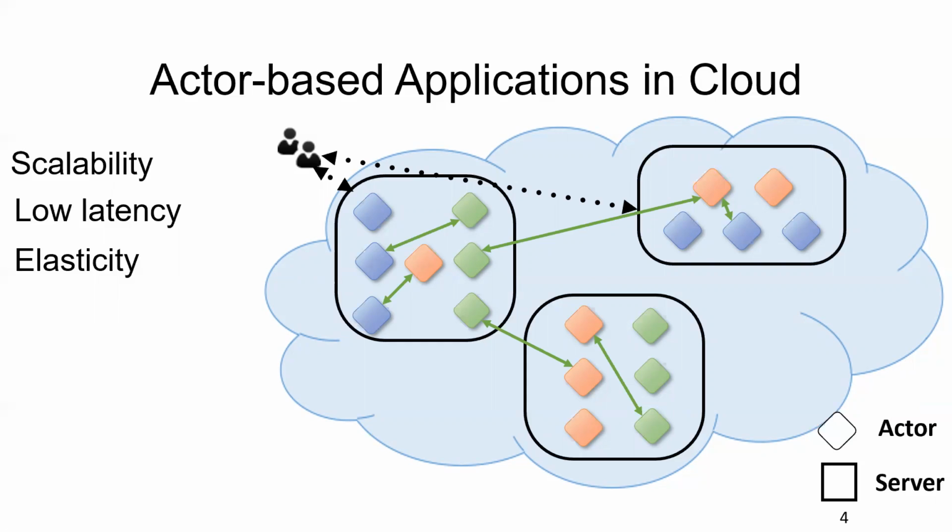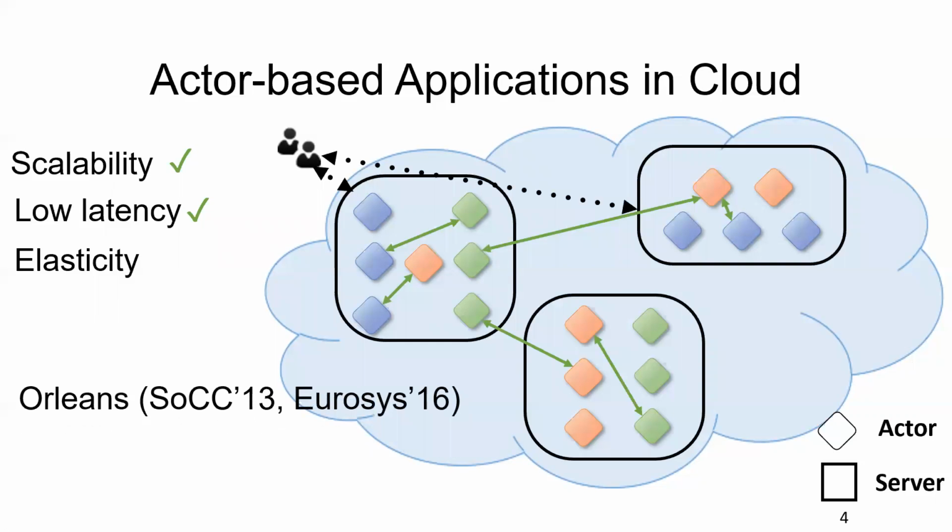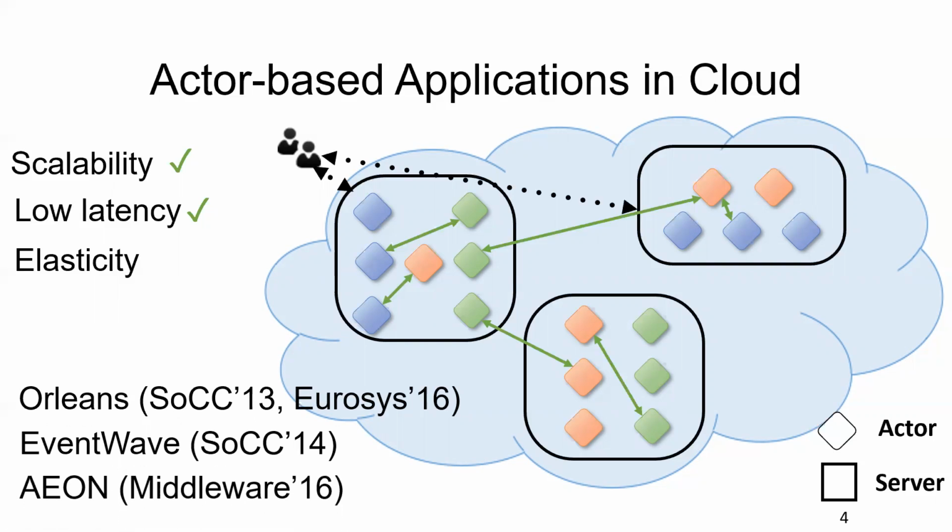First, it's scalable, because actors communicate with each other through asynchronous messaging. Also, in many cases, actor-based applications have low latency because the states of applications are stored in each actor, which is in memory. So there are many works here, like Orleans, which is from Microsoft, and EventWave, and Aeon. But how about the elasticity in those actor programming languages?